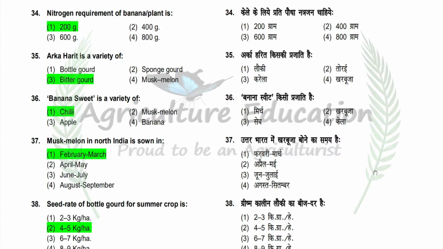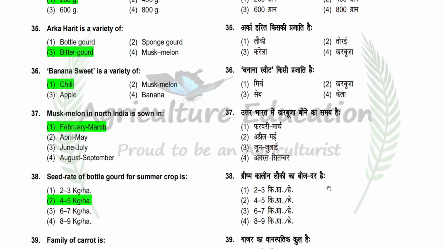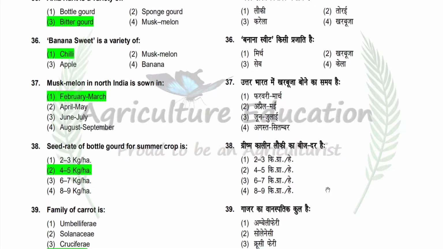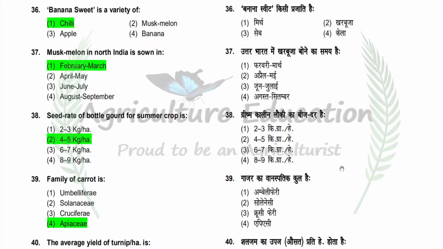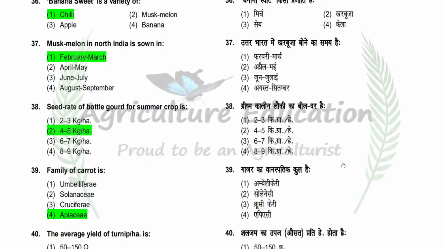Next question is muskmelon in North India is sown in. Option is February, March, April, May, June, July, August, September. So correct answer is February, March. Next question is seed rate of bottle gourd for summer crop is. Option is 2 to 3 kg per hectare, 4 to 5 kg per hectare, 6 to 7 kg per hectare, and 8 to 9 kg per hectare. So correct answer is 4 to 5 kg per hectare.